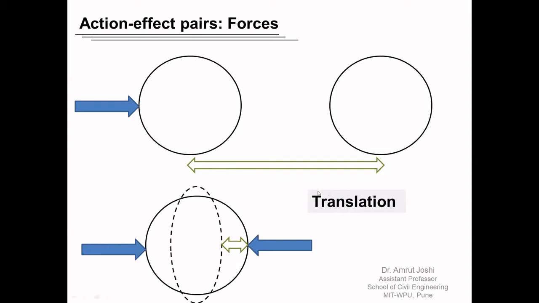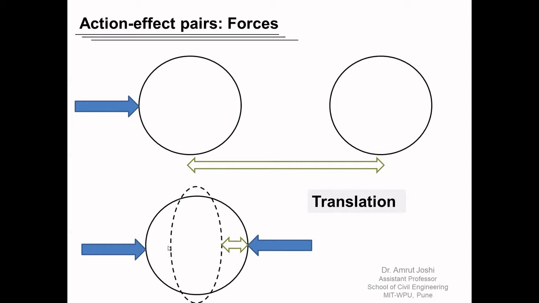Now let us visit the second example. Here, the body does not translate as a whole. Instead, there is a tendency of change in distance between two particles. For example, if I take this point and this point on the body, under the action of these two forces, these two points come closer to each other.